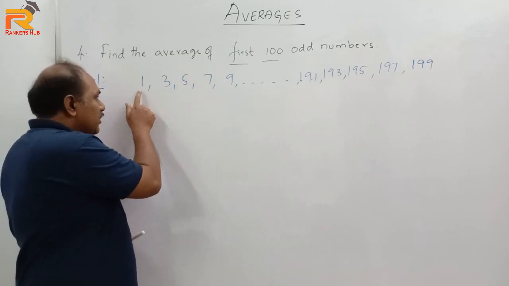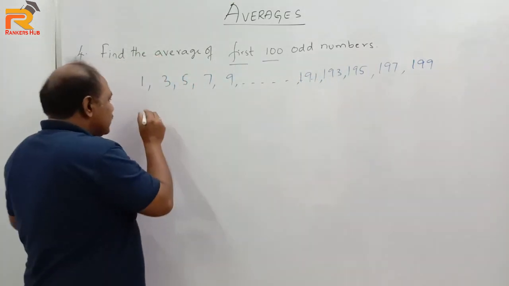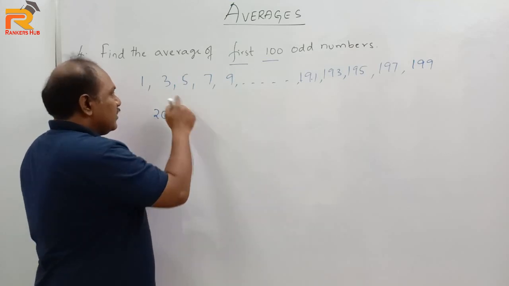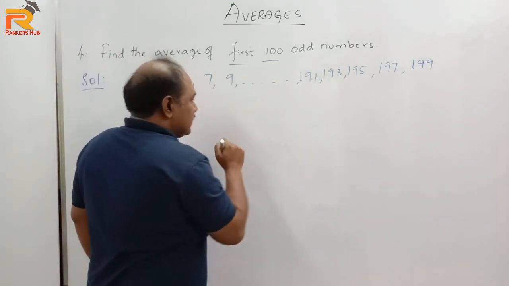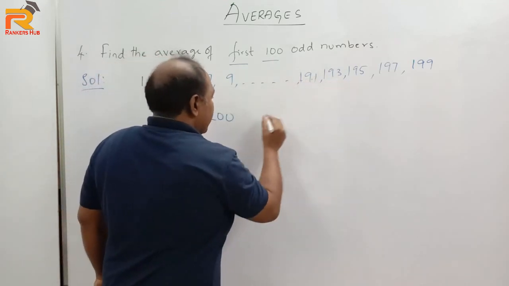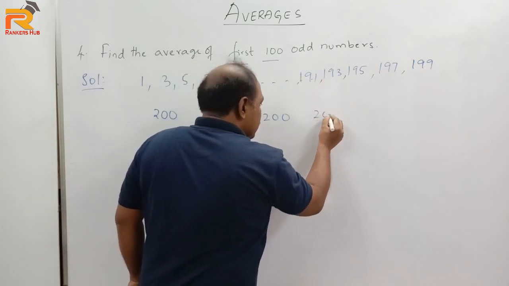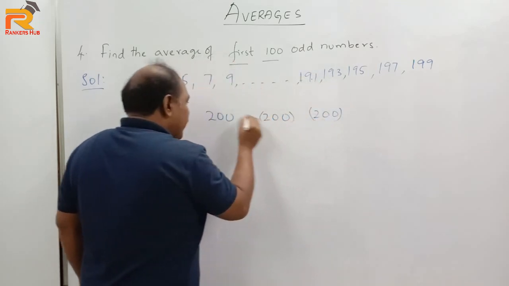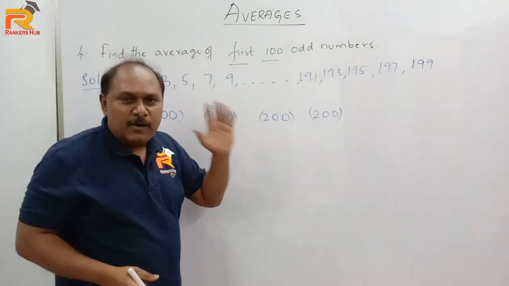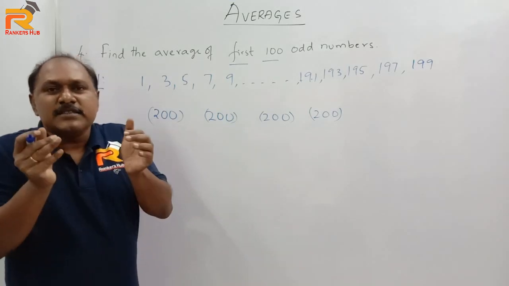What is the first number? 1. Last number 199. Now how much is 1 plus 199? It is 200. Next, 3 plus 197. Again it is 200. 5 plus 195, again it is 200. 7 plus 193, again it is 200. Like this, when I pair two numbers, taking one number from the beginning and one number from the last, the total is 200.